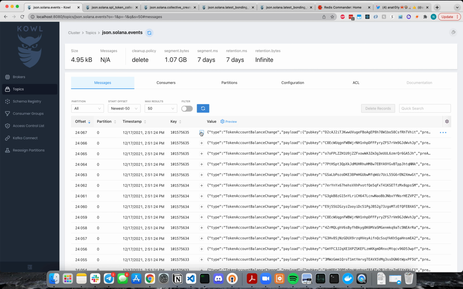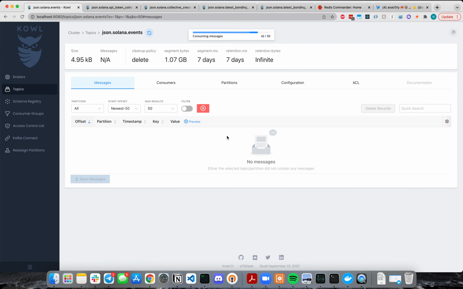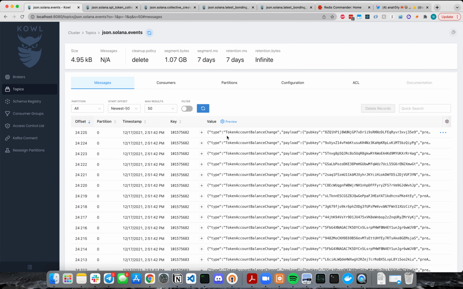Now, there are other events in here, and with this you can write any kind of custom plugin that you want to parse your transaction binary for your program. Or, if you happen to use Anchor and you provide it your IDL, it'll automatically parse it into JSON for you. Now, why would we want this? Well, once we have a clean topic filled with a bunch of events, we can subscribe to those and do whatever we want with them. So we can put them in a database and index them exactly how we want to, or we can react to the changes.